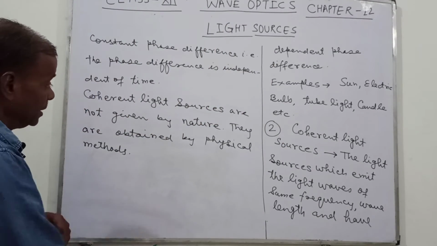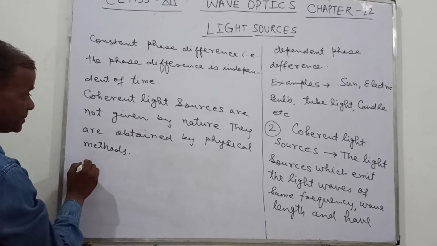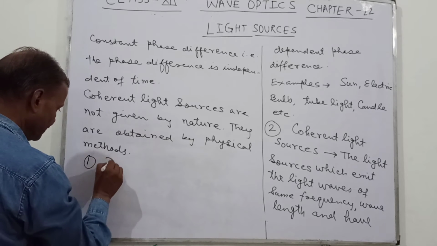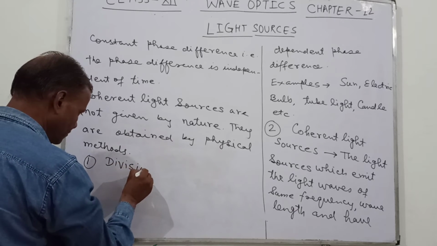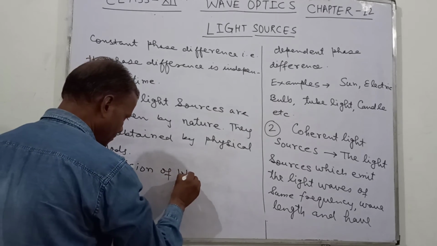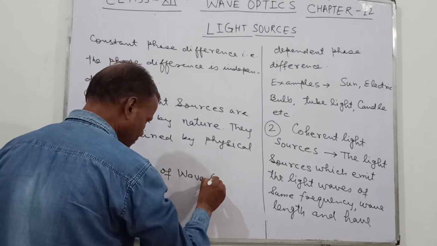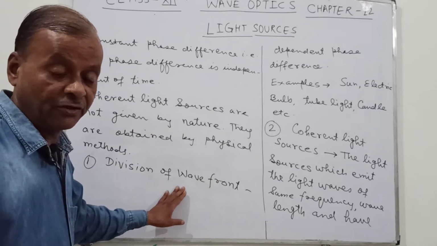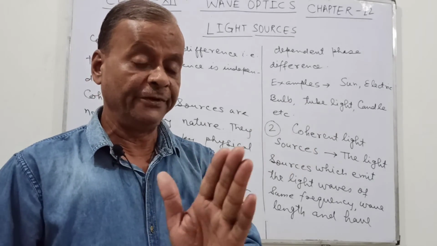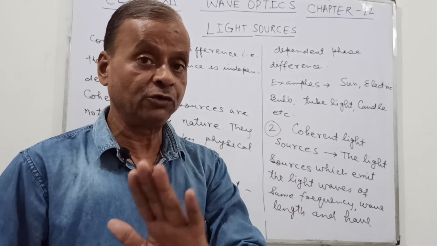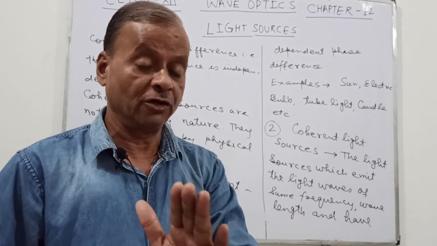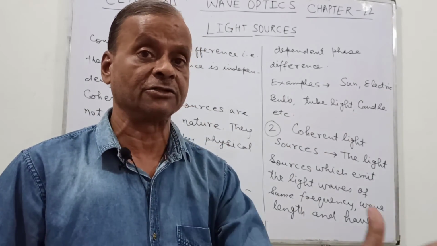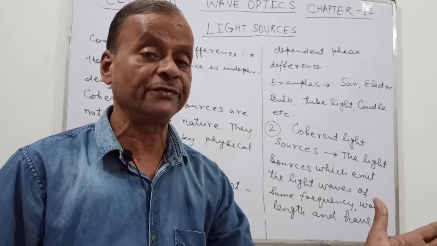Now there are two methods. First is division of wavefront. If we divide a single wavefront into two parts or more such that they emit waves of the same frequency, then definitely, because a single wavefront is being divided, each part will emit the wave of the same frequency.